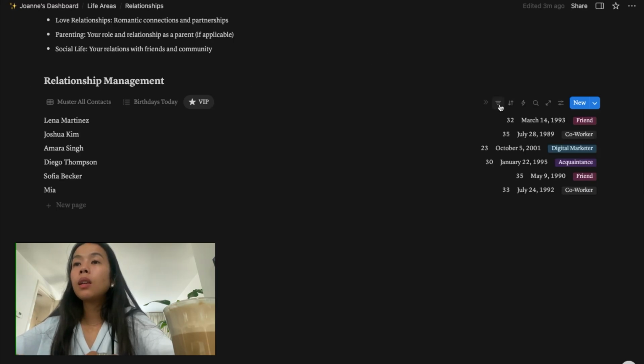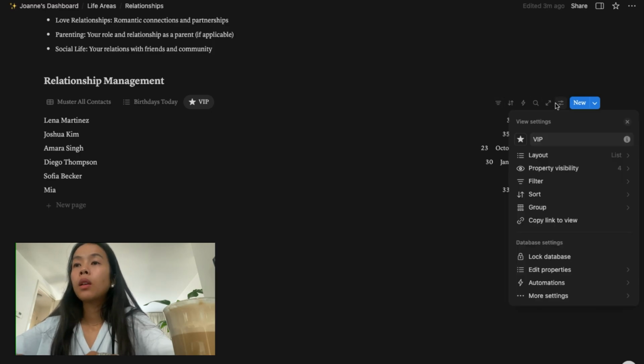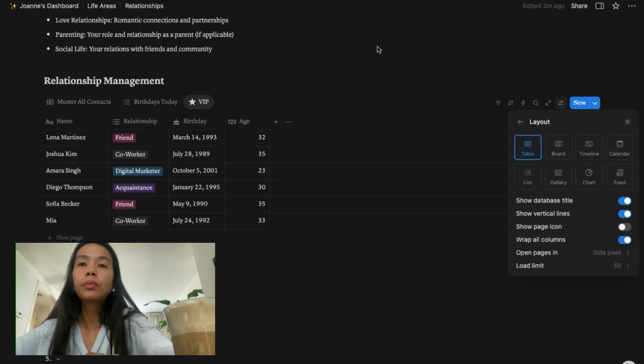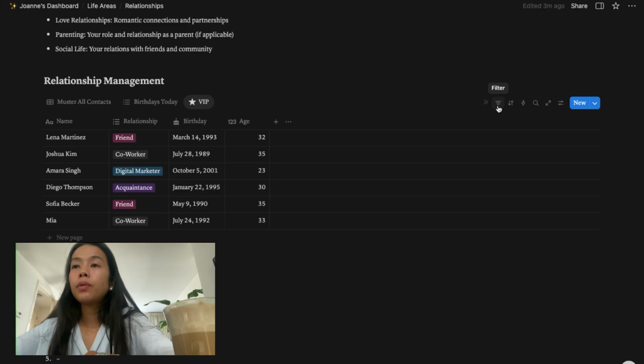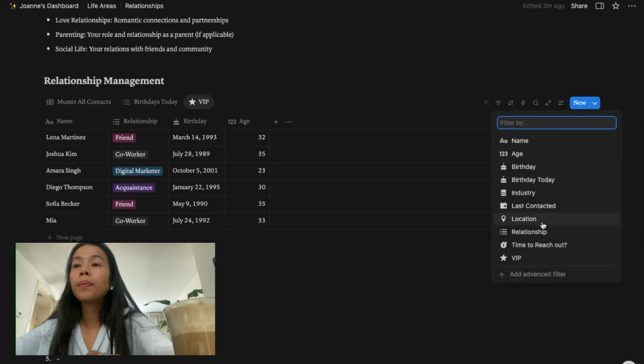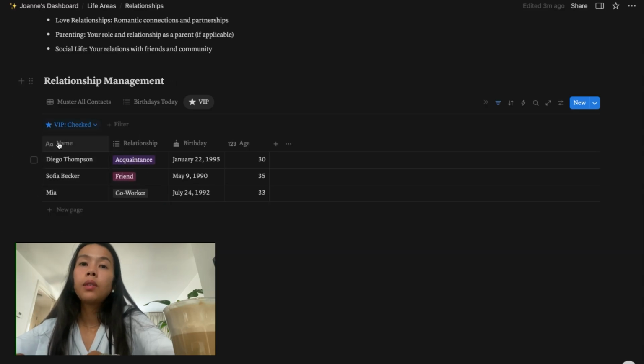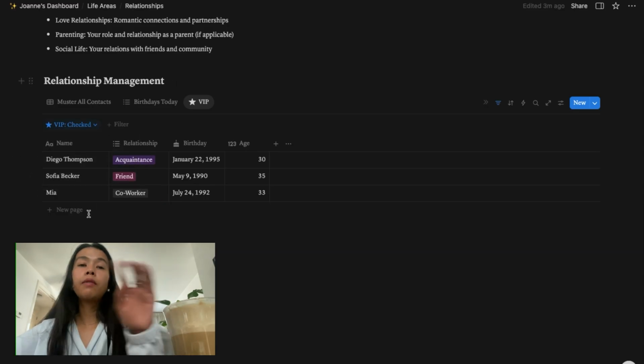In this case, I want to be able to see it as a table. I want to be able to see this as a table, and we're going to filter it. Filter VIP is checked. So here we have the people who are VIPs.